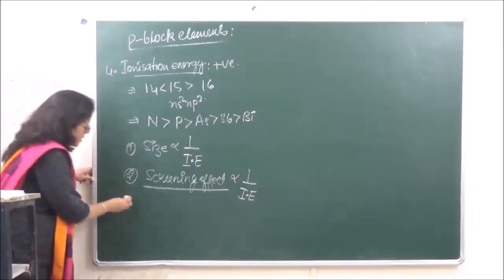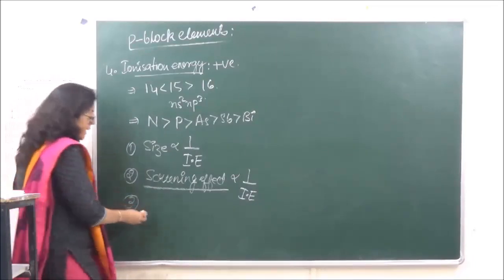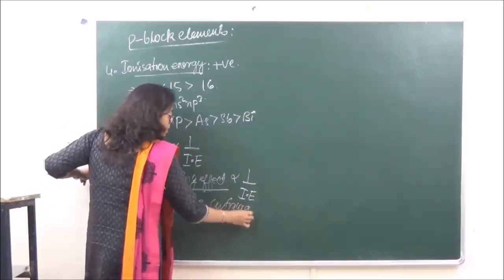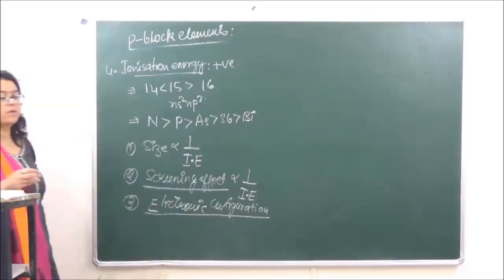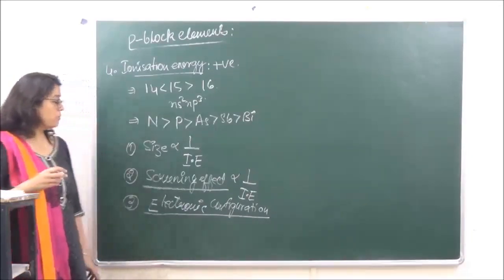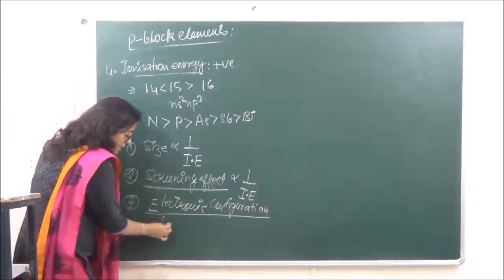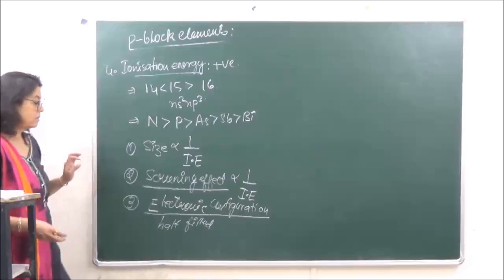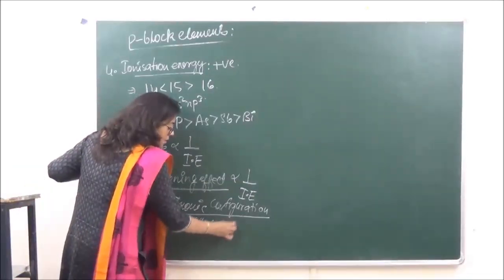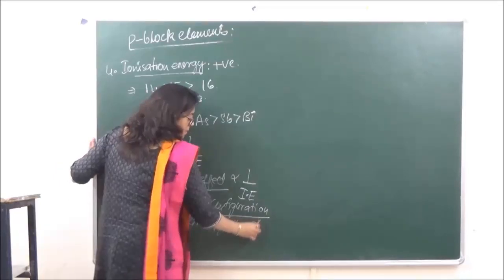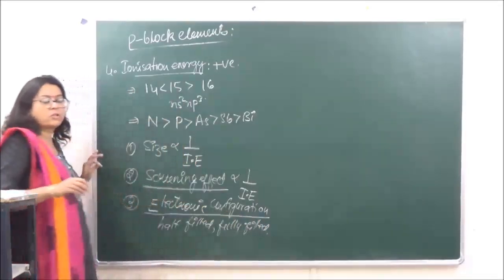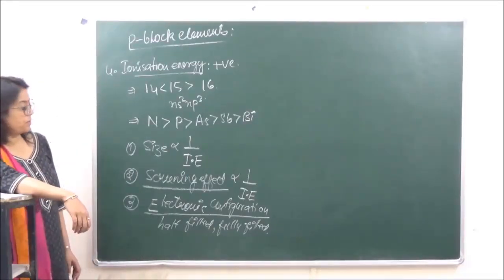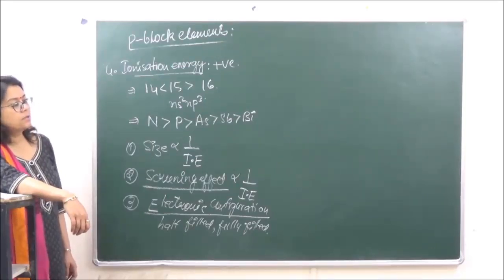Third, it depends upon electronic configuration. In case of electronic configuration, half-filled and fully filled electronic configurations are more stable.